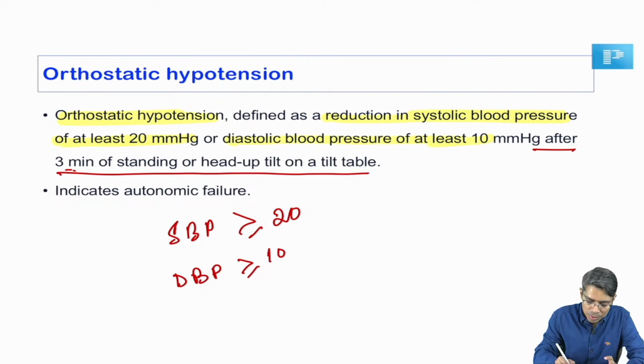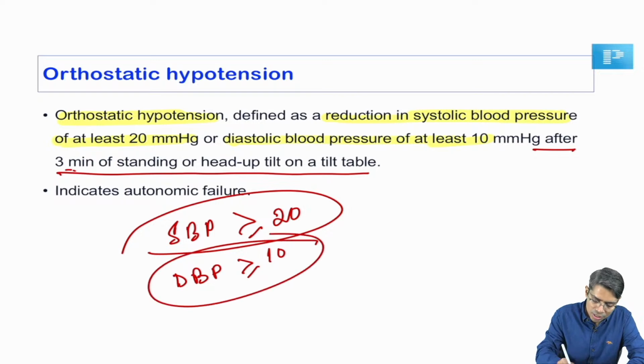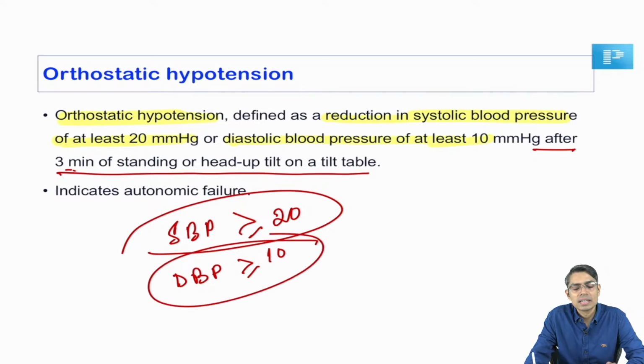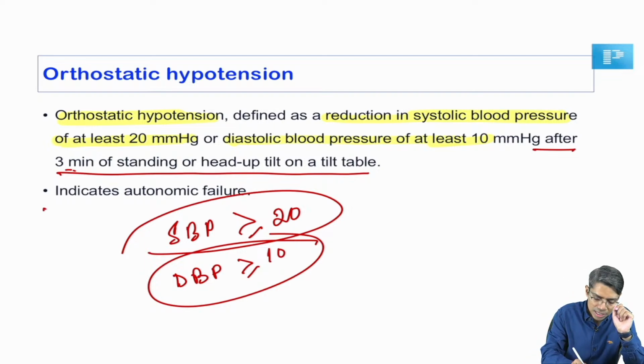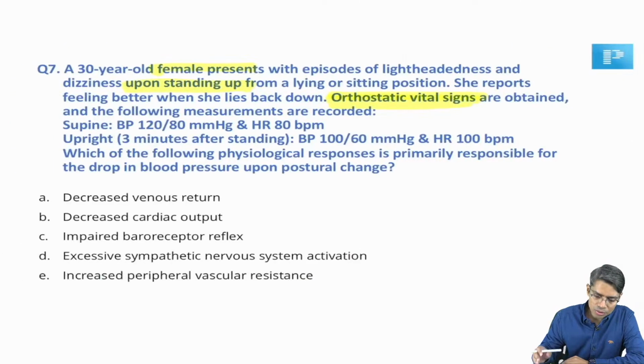If the systolic blood pressure is falling more than or equal to 20, or diastolic blood pressure is greater than or equal to 10, then the subject will be labeled as suffering from orthostatic hypotension, and mostly it indicates autonomic failure. Okay, Parkinsonism patients and other autonomic dysfunction patients will have this kind of orthostatic hypotension. So in this question, if you look at here,